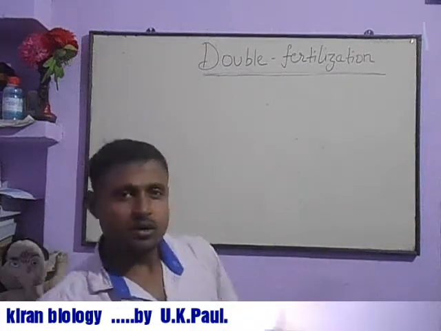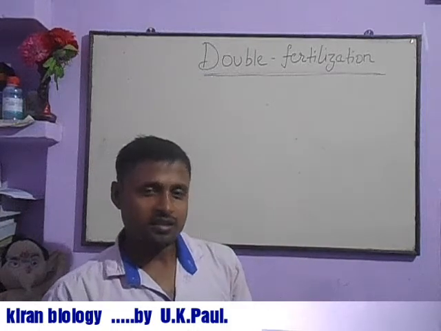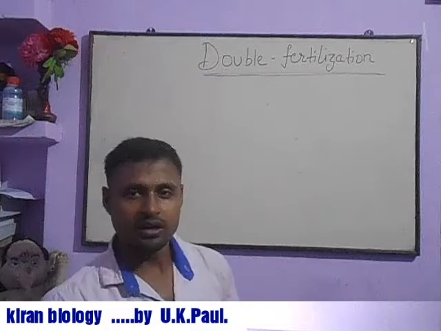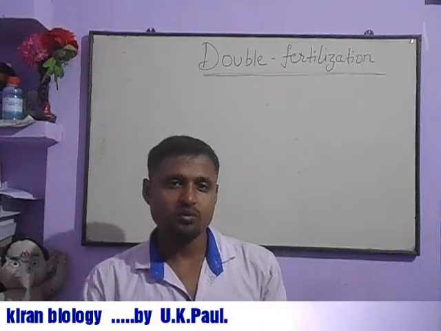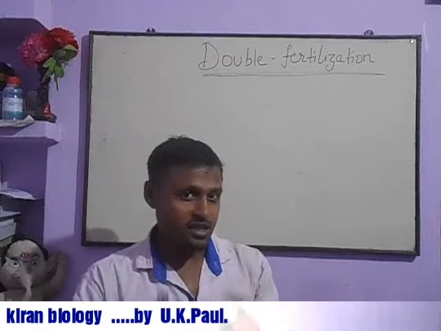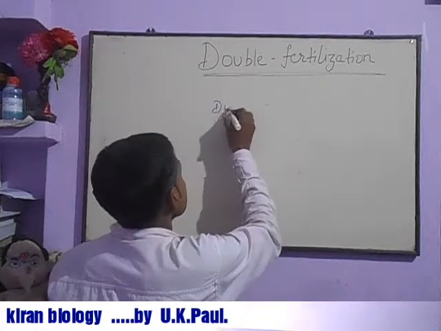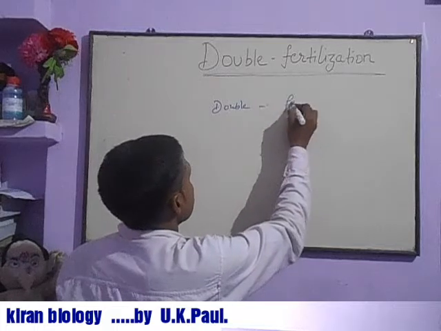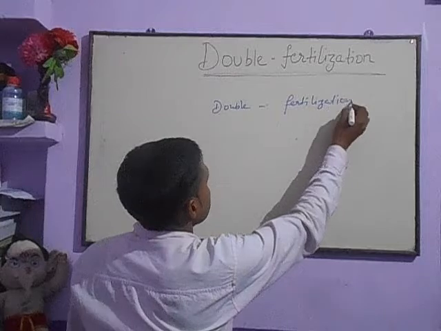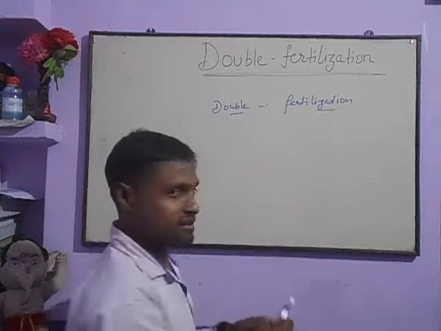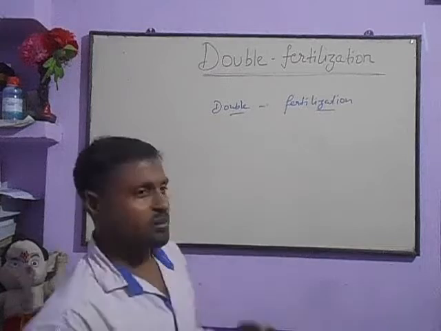What can you see on the board? It is written, double fertilization. If you break this word into two smaller words, we get double and fertilization.